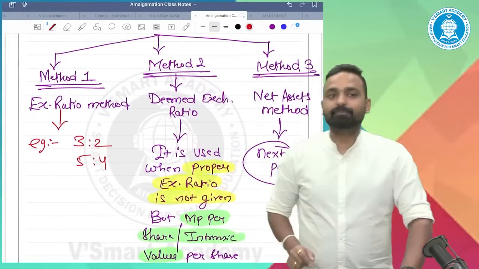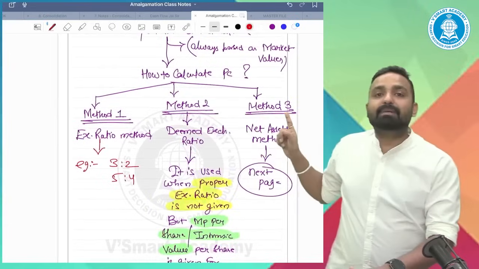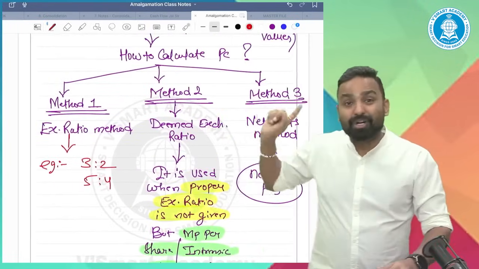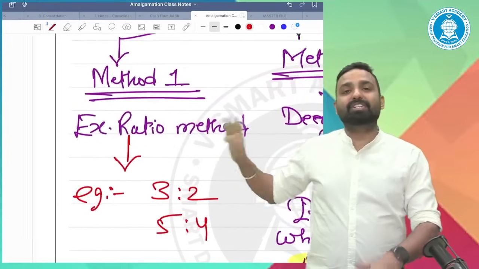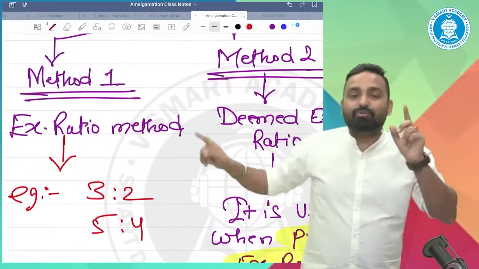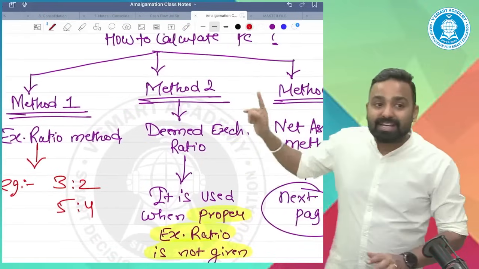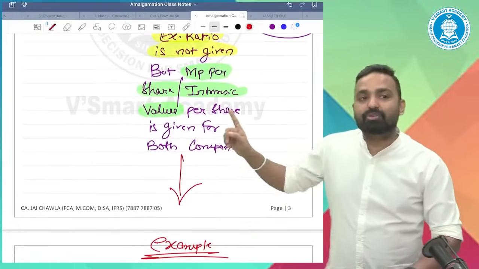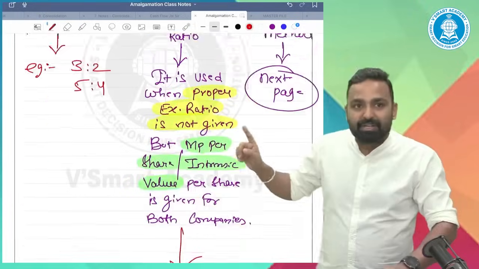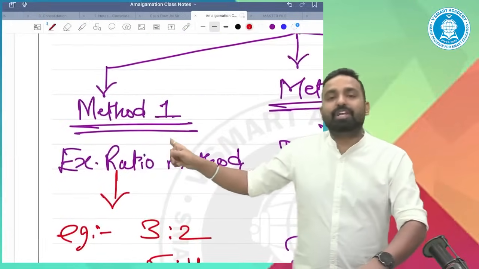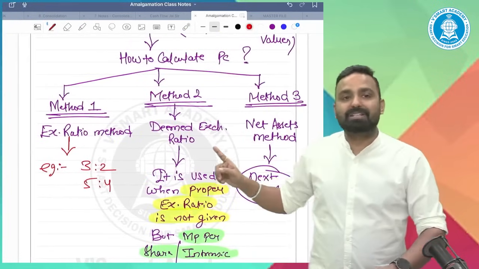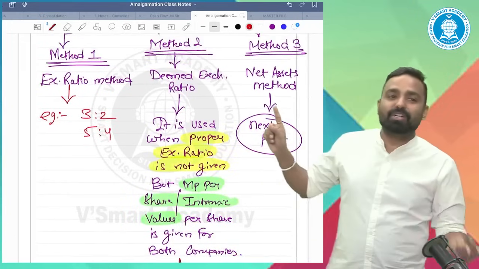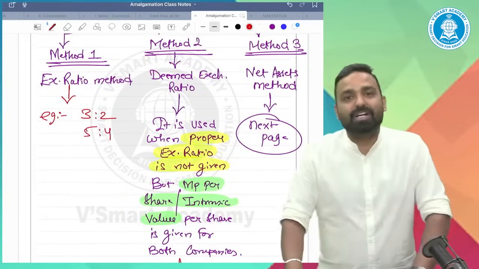Okay, one more thing. Apply all these three methods in this order only, in this sequence only. The first priority you would always give to the exchange ratio. The second priority you would give to the deemed exchange ratio, that means to the market values given if any, or the intrinsic values given if any. But suppose no exchange ratio is given, no market values of the companies are given, you have to consider the net asset method only. Have you guys understood this concept?